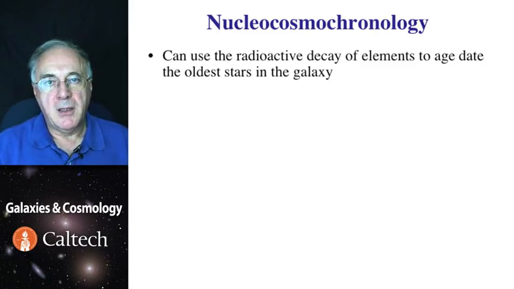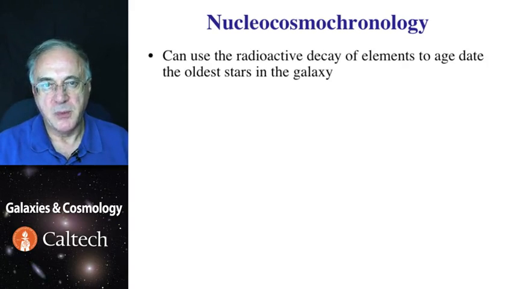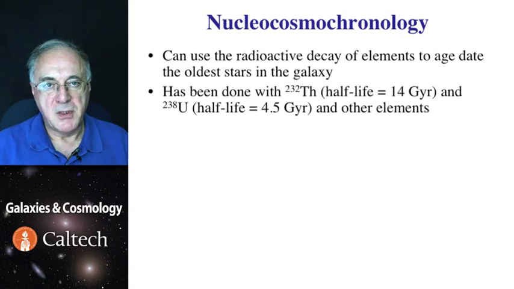An entirely different approach uses ages of chemical elements. Heavy chemical elements that must have been produced in supernova explosions of, say, first supernovae often have unstable isotopes, and their radioactive decay can be used to age date the elements themselves. Because the age of the universe is about 13 billion years, you need radioactive decays that are commensurate with it, again measured in billions of years.